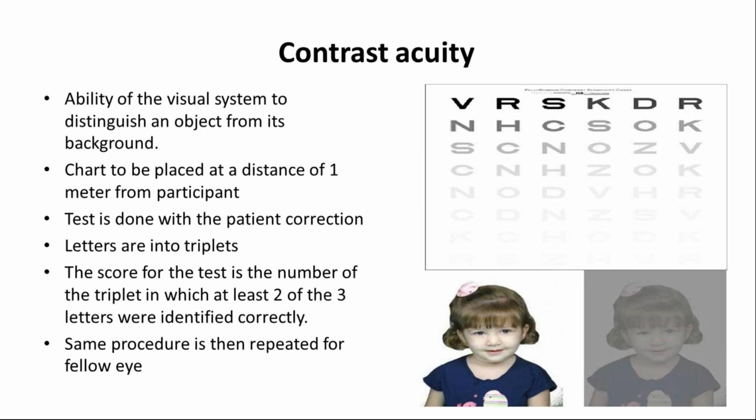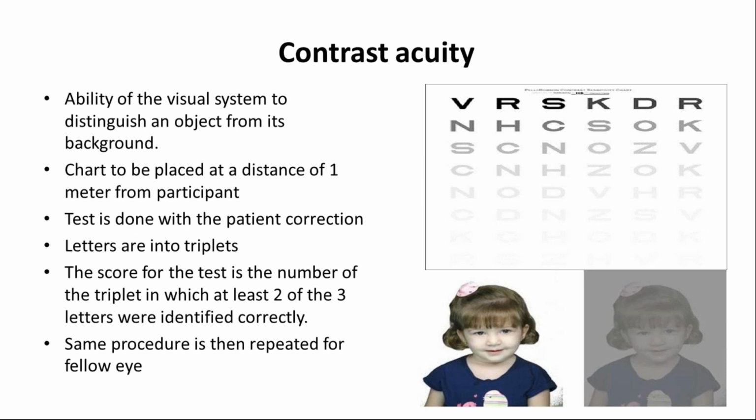How do we assess contrast sensitivity in a low vision patient? The Pelli-Robson contrast sensitivity chart is the gold standard chart. We should always keep it at 1 meter distance. And as we know, the patient's correction needs to be there. Letters are arranged in triplets. And how do we do scoring? Suppose out of 3 letters, the patient is able to read 2 letters. That means you can write that acuity. But if he is not able to read